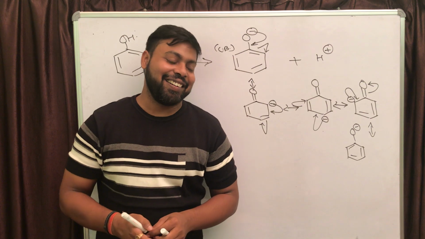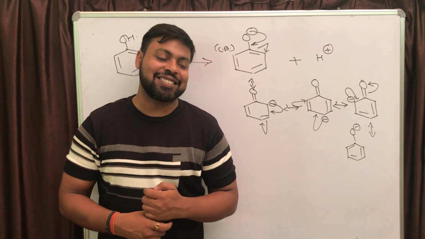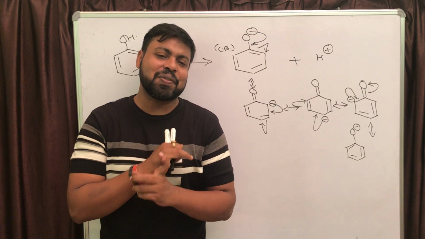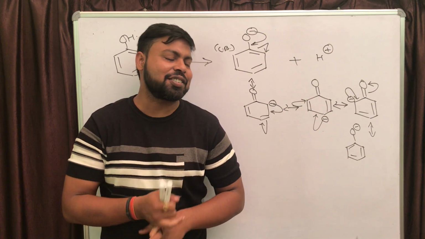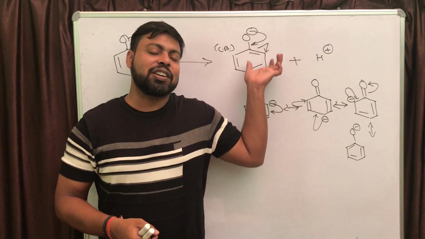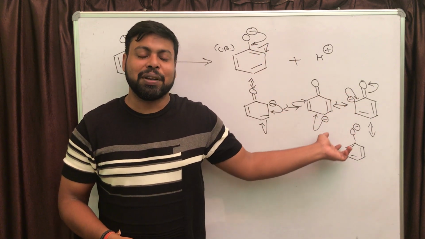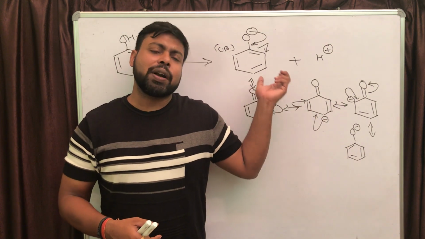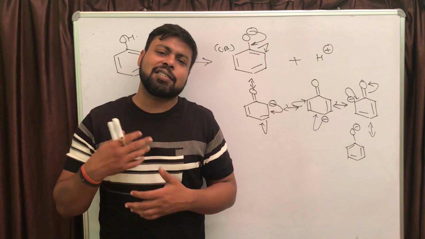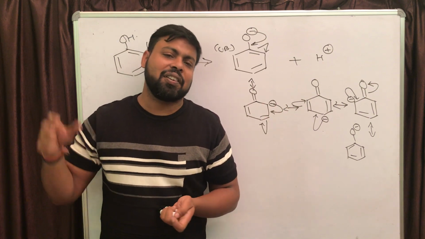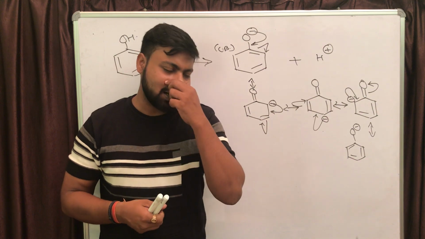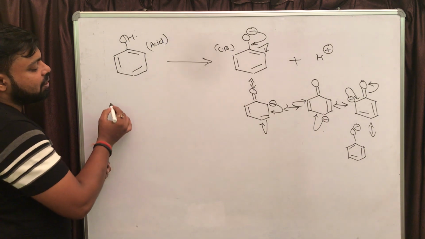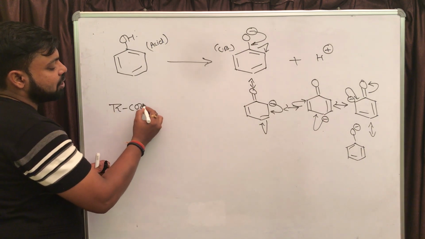of phenoxide ion. Definitely the number of resonating structures in phenoxide ion is going to be more, right? If it is asked why phenol shows acidic strength, you just need to draw the different resonating structures of the conjugate base of phenol, that is phenoxide ion. Since the conjugate base is resonance stabilized, that is why phenol is going to behave as an acid.